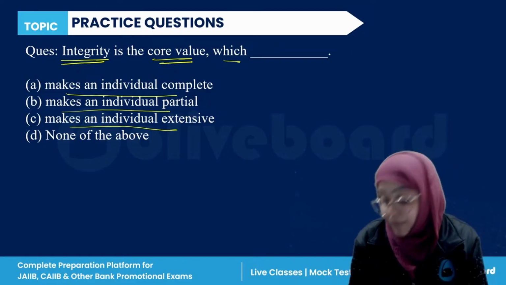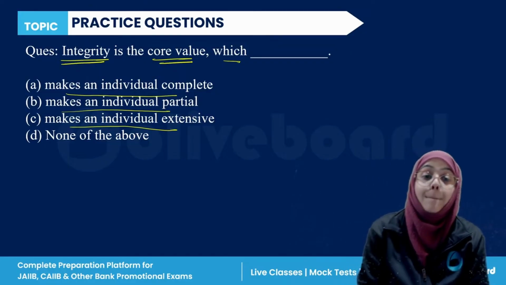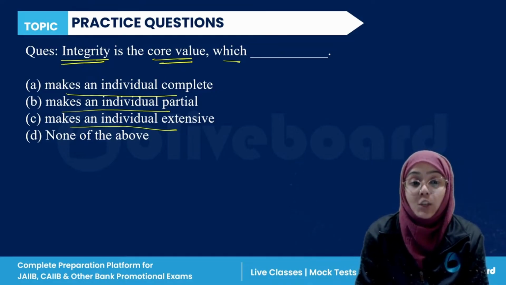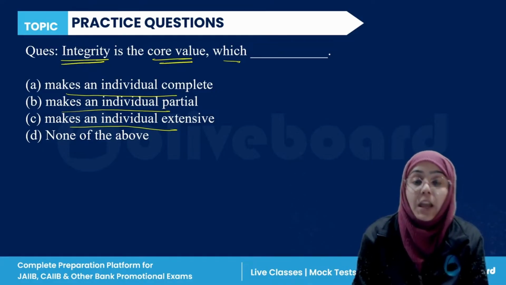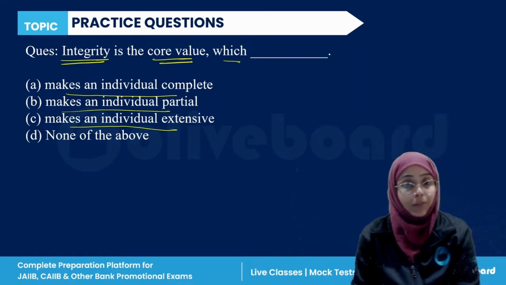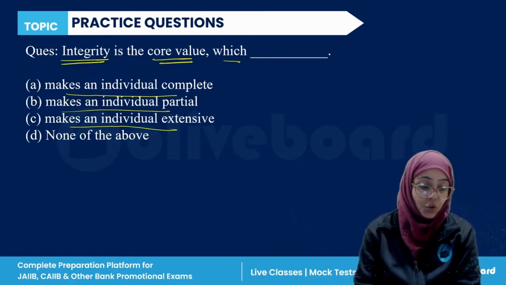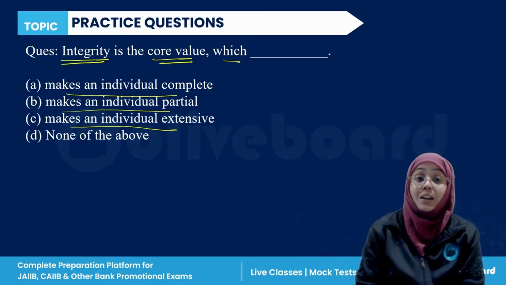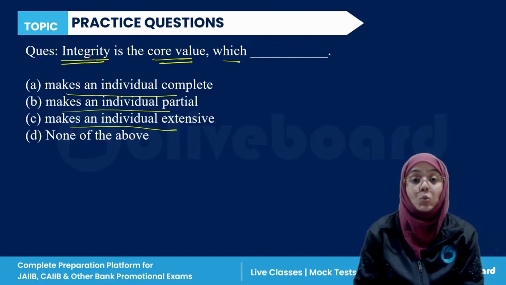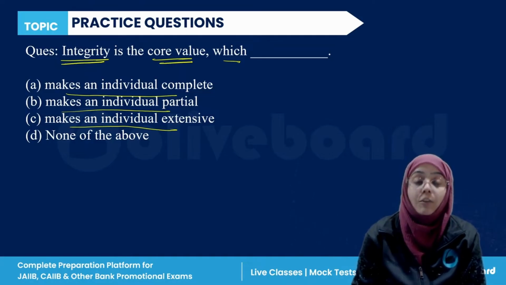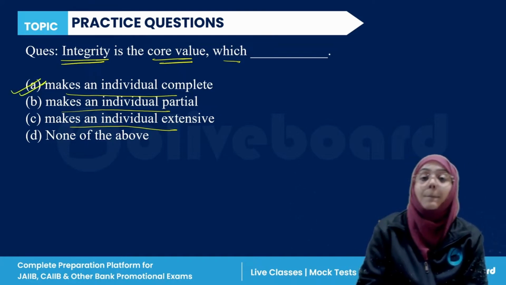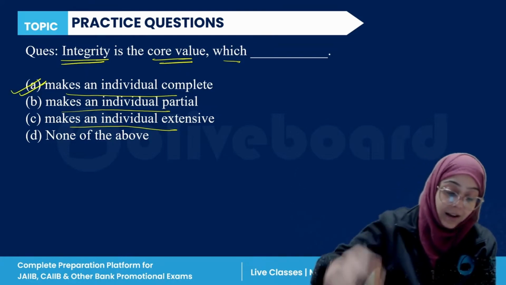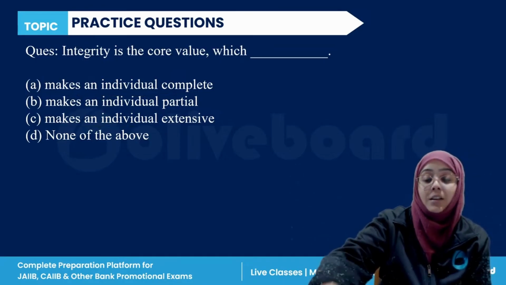Yes, it makes an individual complete. Integrity is a core value which actually makes an individual complete. So A is the correct answer.